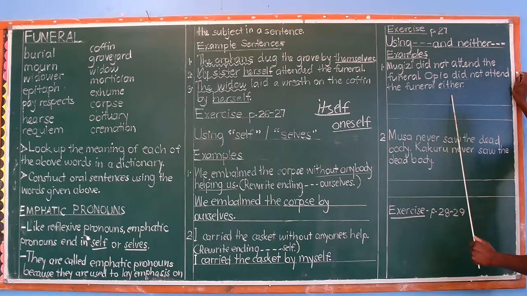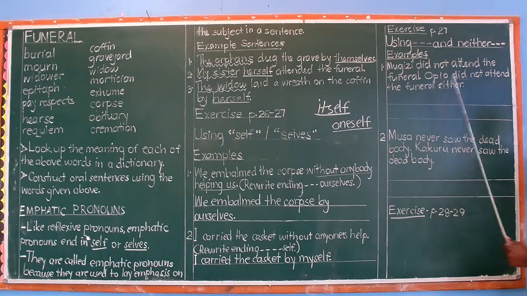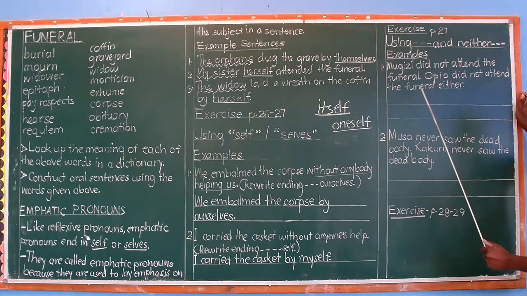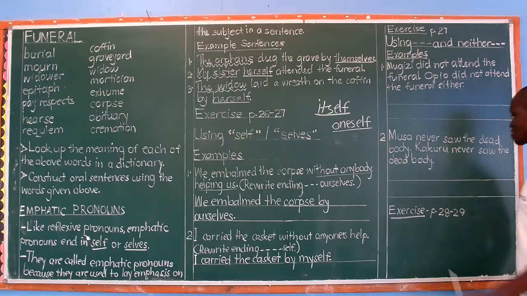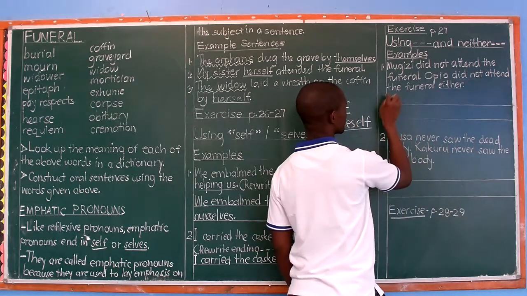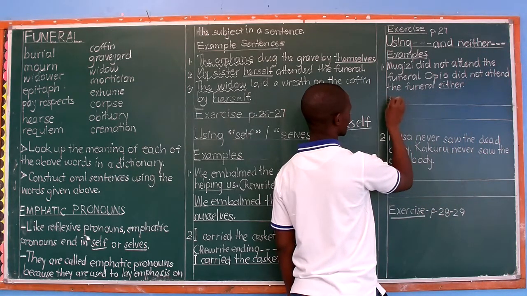So when you see either at the end, don't say it is not okay. It is very okay when you use either in any position to emphasize a negative. So we say Mugezi did not attend the funeral, or Pio did not attend the funeral either. Use a neither. When you use a neither, you forget about this because a neither shows a negative. We go. Rewrite as one sentence using a neither.